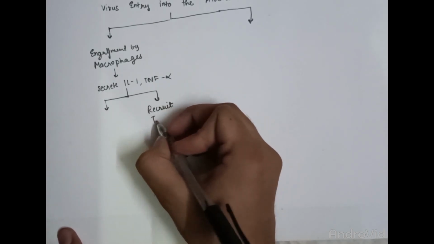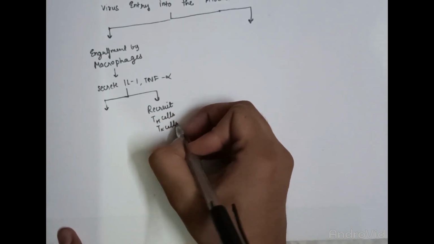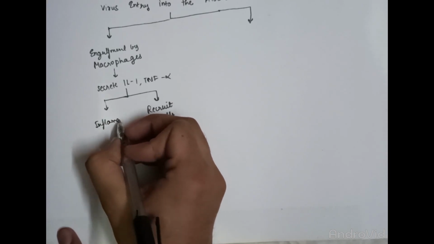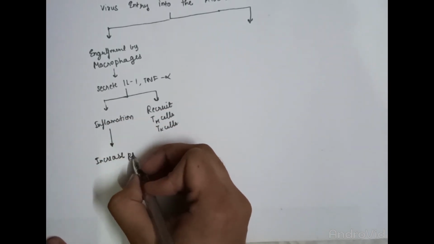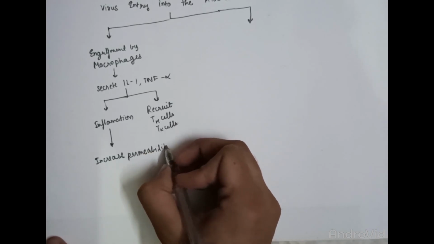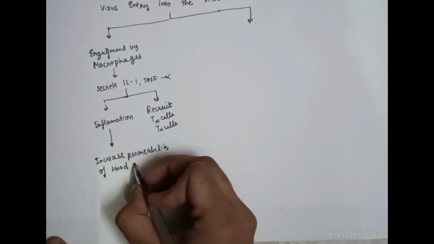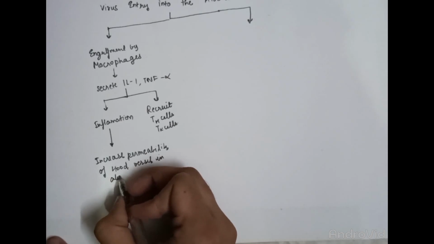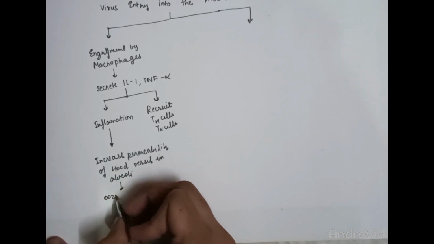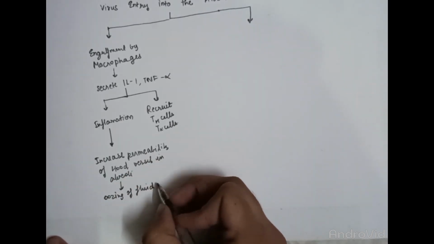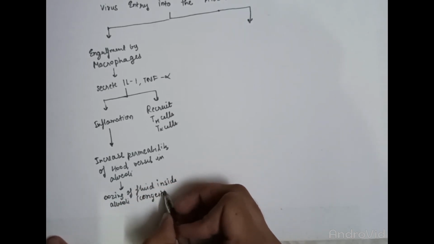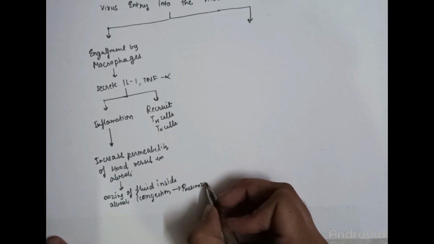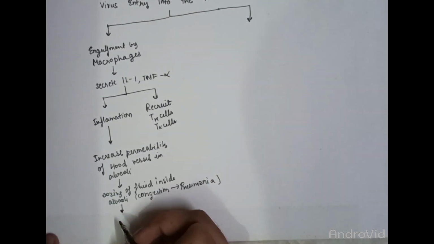So these secrete interleukin 1 and TNF alpha to recruit T killer and T helper cells. These are inflammatory mediators and hence also cause inflammation around the blood vessels of the alveoli and the alveoli itself, which results in increased permeability of the blood vessels in the alveoli. This results in oozing of fluid from the blood into the alveoli, resulting in filling of fluid inside the alveoli, which results in congestion and hence the first stage of pneumonia.